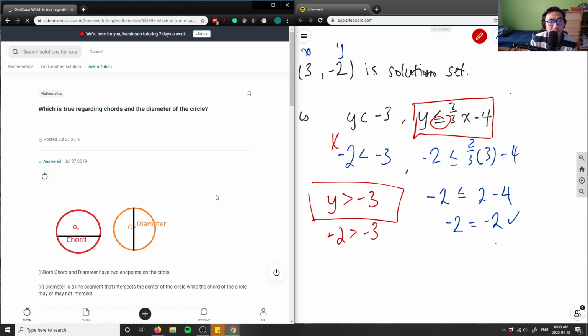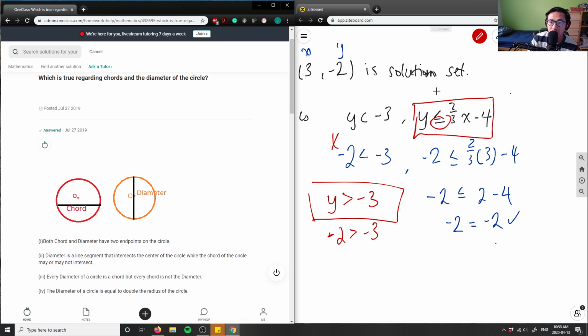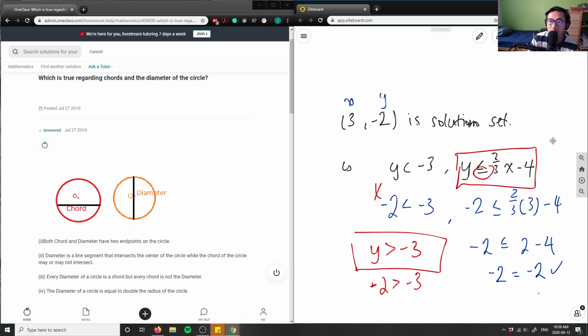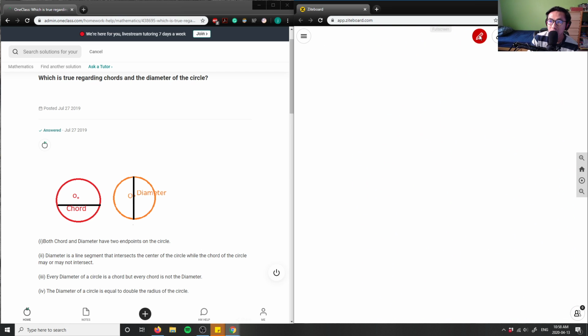Sweet. Okay, last question for today, right? I have 2 minutes to spare. So this is question 10. Maybe I'll go a little over time. What is true regarding chords and diameters of a circle?